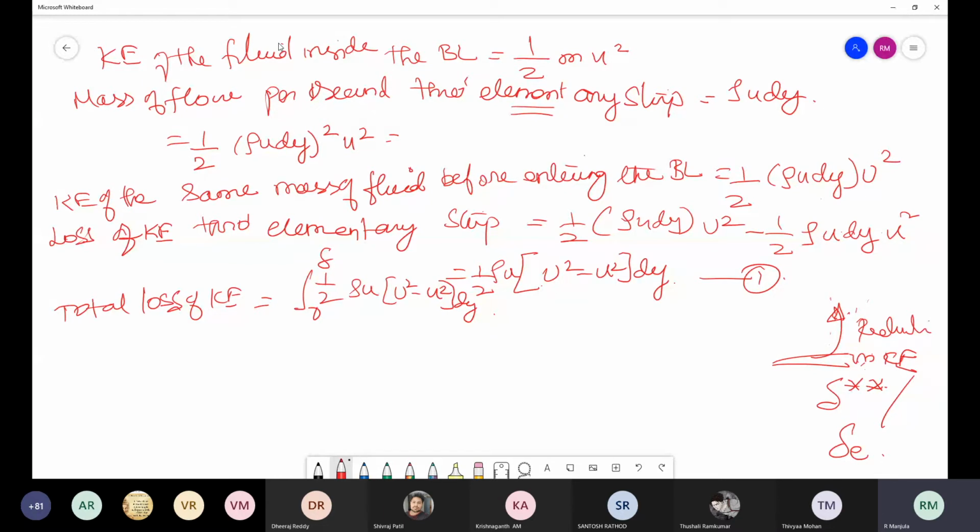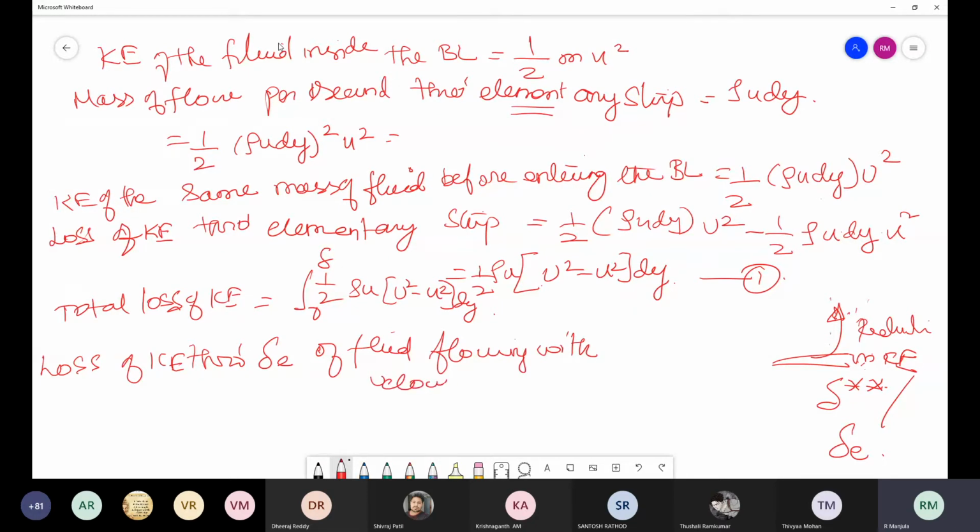Then the loss of kinetic energy through delta E of fluid flowing with the free stream velocity capital U is going to be half into rho into capital U into delta E into U square.